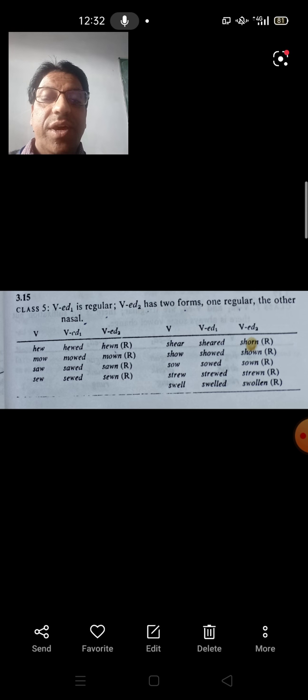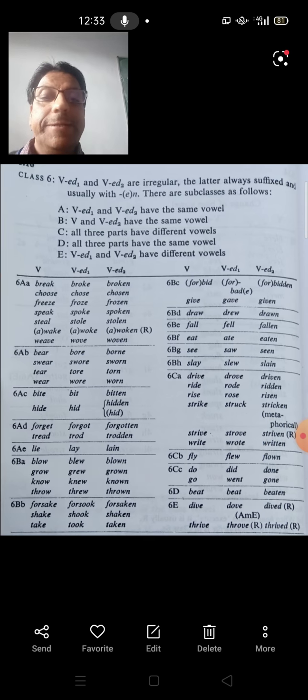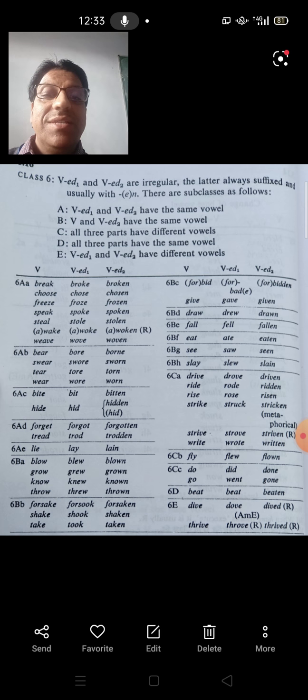So this is class 5, and there is a whole list of verbs, just like mow, hew. We have hew, and we have show. So this is the entire list of those verbs belonging to this class. And now we come to class 6, which has some change. Now in this case, we have VED1 and VED2 irregular.